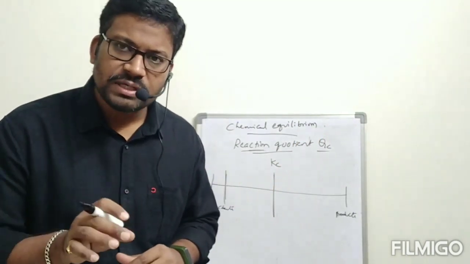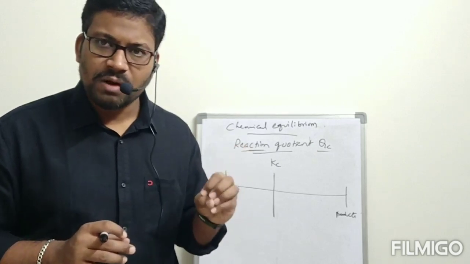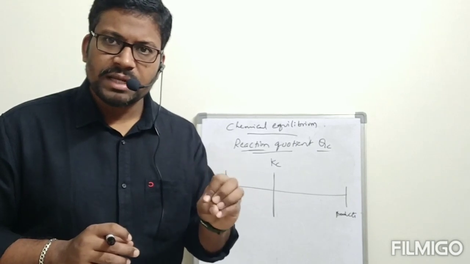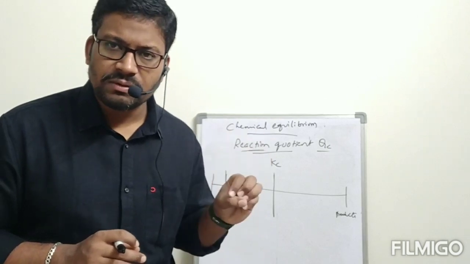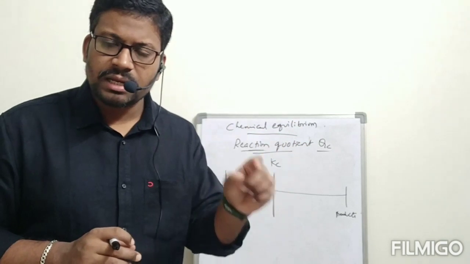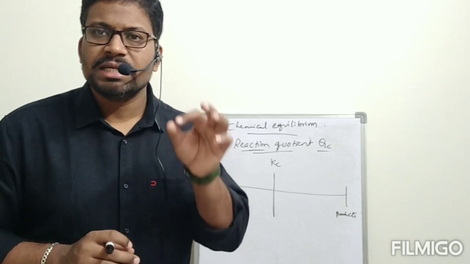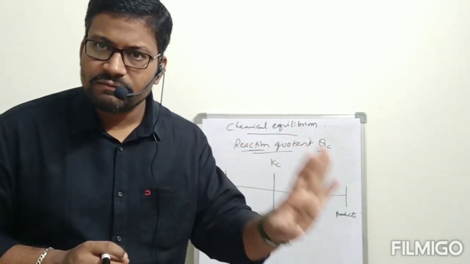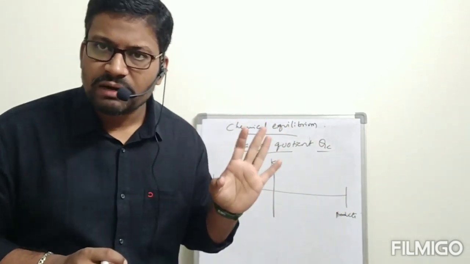The reaction quotient has the same formula. Small a capital A plus small b capital B gives small c capital C plus small d capital D. If you write the reaction, the reaction quotient Qc is equal to concentration of C power c into concentration of D power d, divided by concentration of A power a into concentration of B power b. Same thing, but the difference is that Kc is the value at equilibrium, while the reaction quotient is the value we can find at any time.